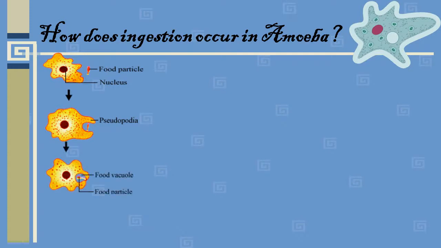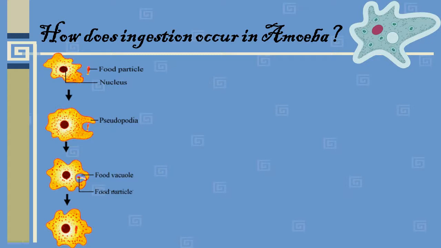We can observe here the food vacuole and food particle. Where the food particle is, a food vacuole will be formed, and inside the food vacuole the food particle will be there. After that it digests the food with the help of different enzymes which are produced within the cell, and undigested food is left behind as the amoeba moves further with the help of pseudopodia.